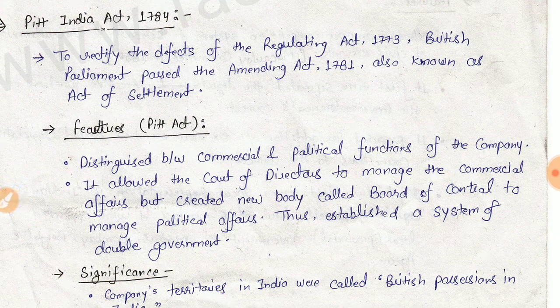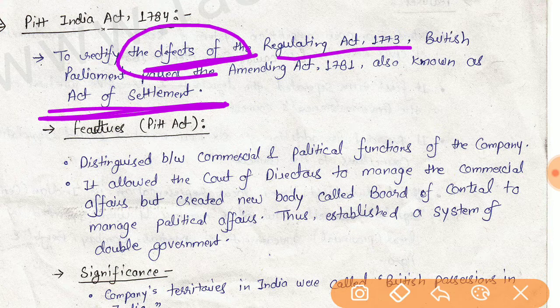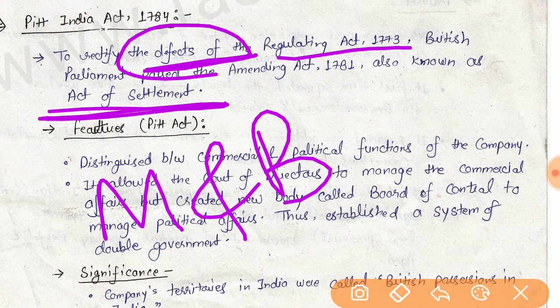The second act is Pitt's India Act of 1784. This act was passed to rectify the defects of the Regulating Act 1773, and it is also known as the Act of Settlement. Through this act, the presidencies of Madras and Bombay became subordinate to the Bengal presidency. In effect, Kolkata became the capital of British possessions in India.